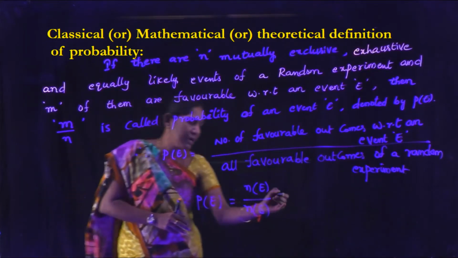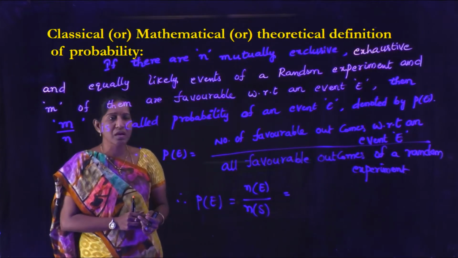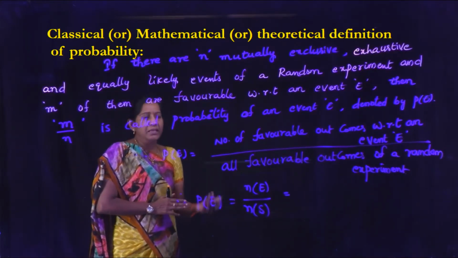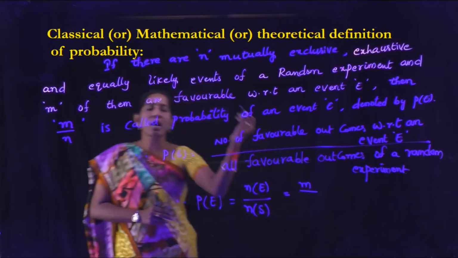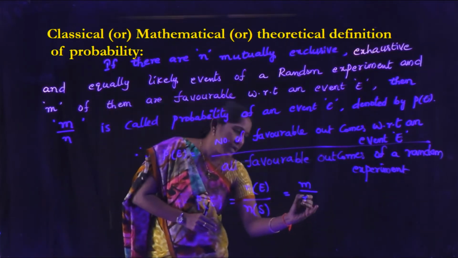That is nothing but n of E, that is m here, the favorable outcomes with respect to an event E, by all outcomes of a random experiment, which is n. So that is m by n.